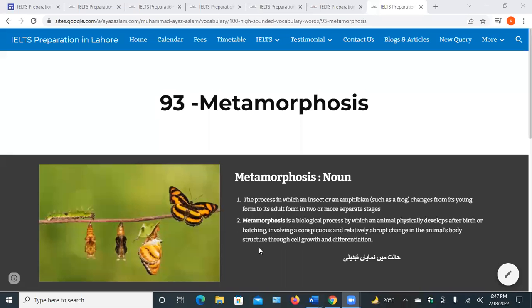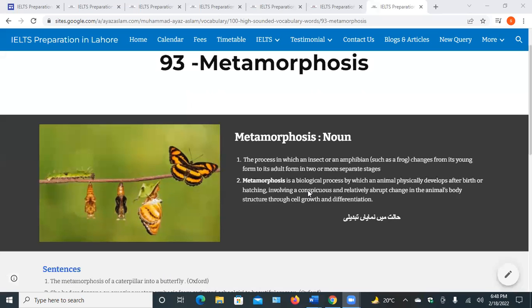Let's move on. The first word is metamorphosis. It is a noun. This word is basically used in biological sciences. It is a biological process in which an insect or an amphibian changes from its young form to its adult form in two or more separate stages. It is a step-by-step process in which mostly insects' larvae change into the adult form.